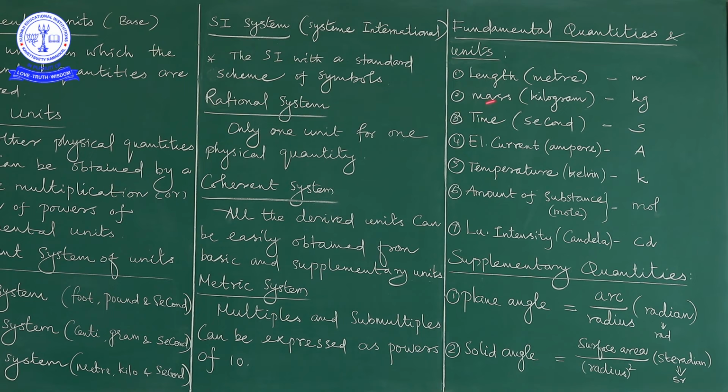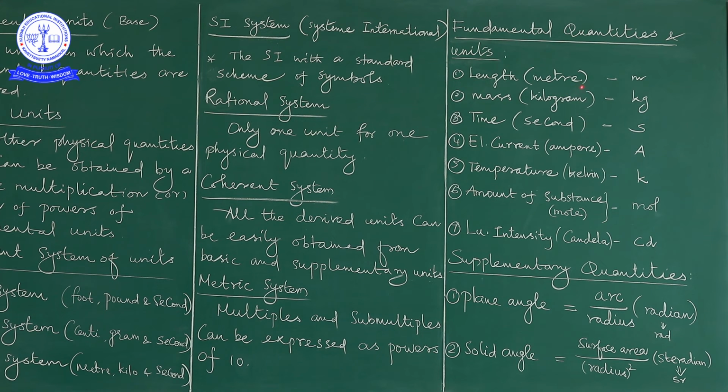So simply we can say the length is defined as the path travelled by the body. If the path contains 1 meter length, then we have to define 1 meter also. What is the meaning here? 1 meter is nothing but the length of the path travelled by the body in vacuum.